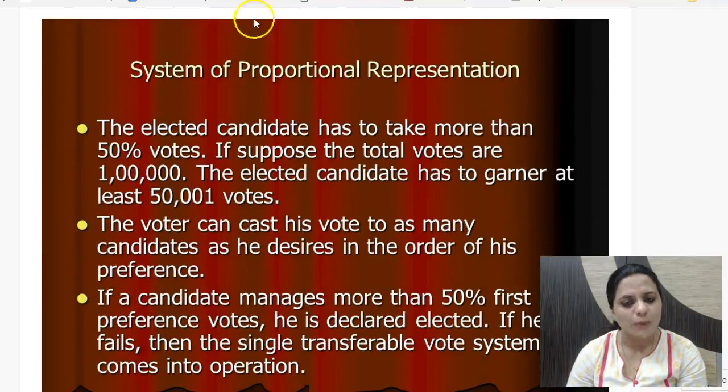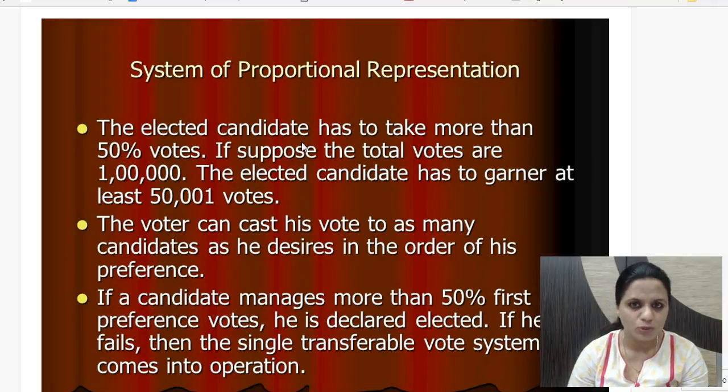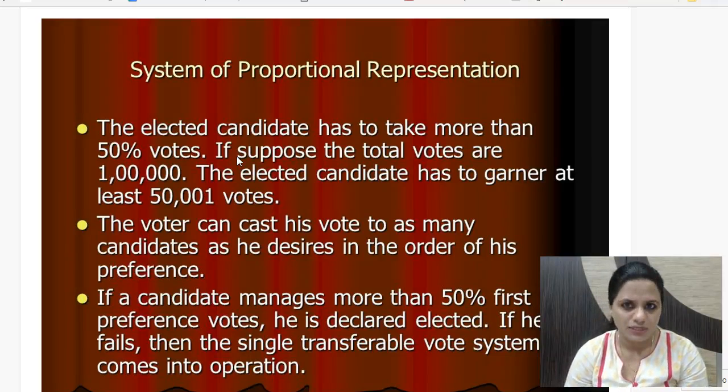And this is the system of proportional representation which is used for elections of the president. There can be a number of candidates standing for the post of the president. The candidate which has more than 50% of the votes wins. So how will that be? There can be more than two people, 3, 4, 5 people standing for elections of the president. In that case, the single transferable vote system is used.